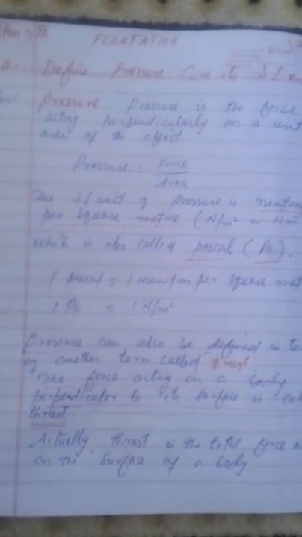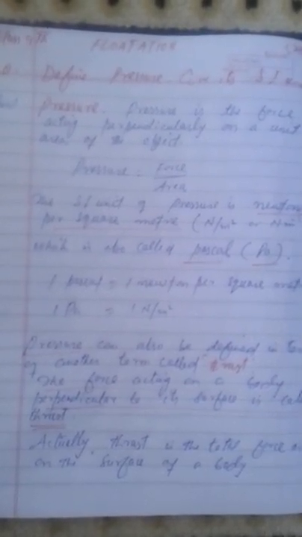These observations can be explained as follows. Our thumb does not go into the wood because the force of the thumb is falling on a large area of the wood, due to which the force per unit area on the wood is small, that is, pressure is small. The drawing pin goes into the wood because, due to the sharp tip of the drawing pin, the force of the thumb is falling on a very small area of the wood, due to which the force per unit area, or pressure, on the wood becomes very large. So it is clear that pressure is the force acting on a unit area of the object.